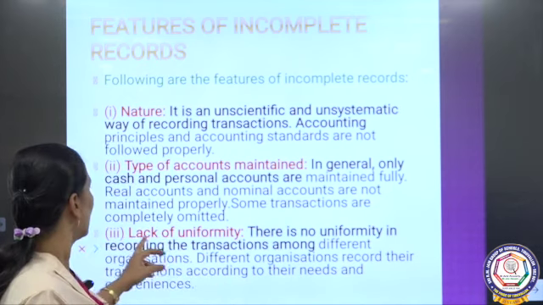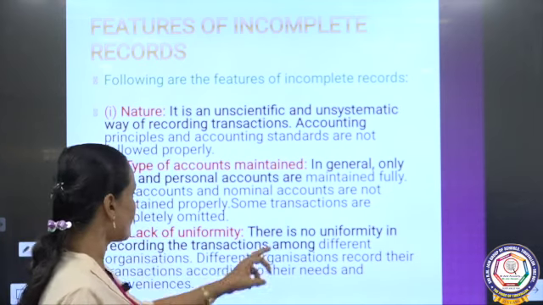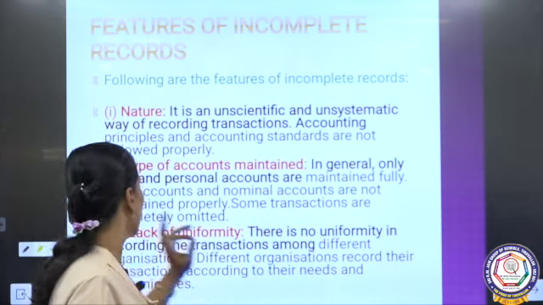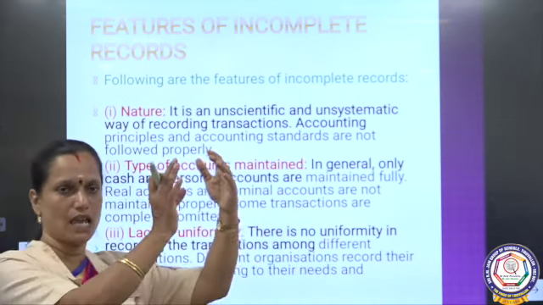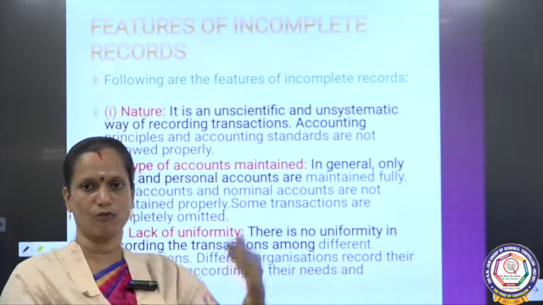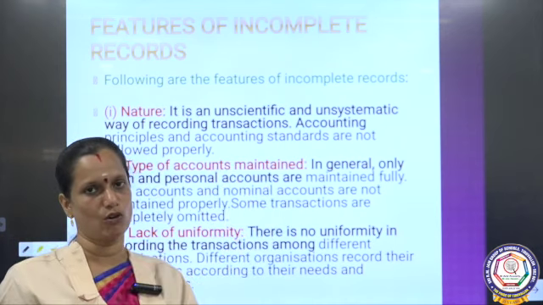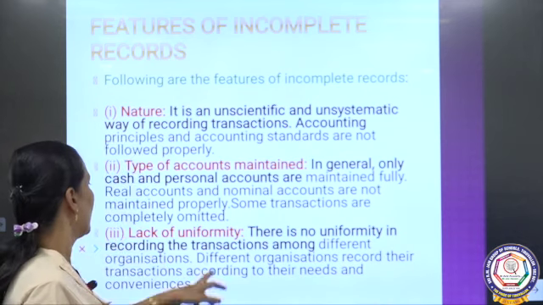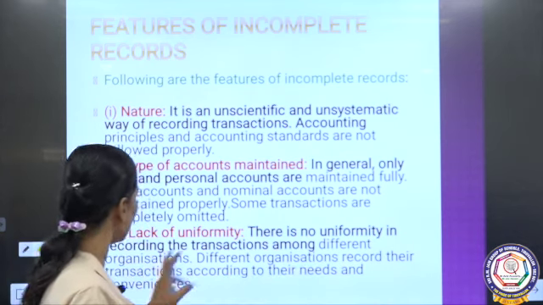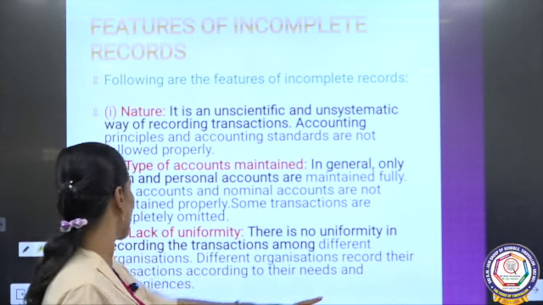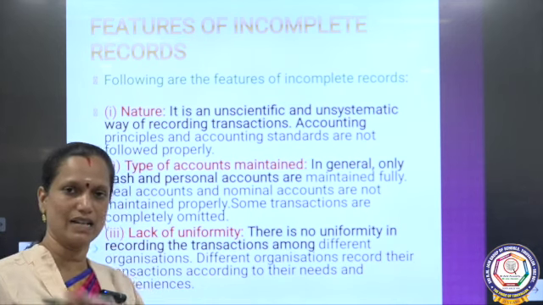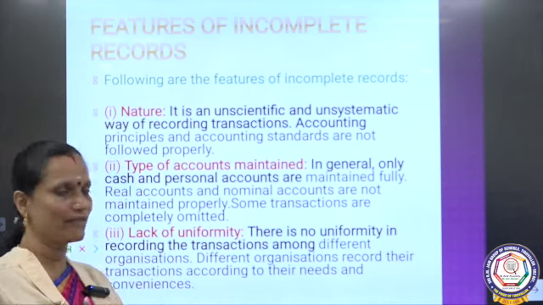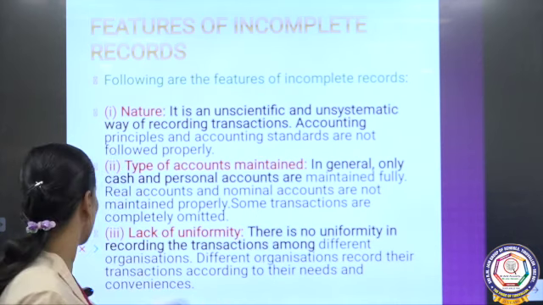And then lack of uniformity. There is no uniformity in recording the transactions among different organizations. The way the double entry system is followed, they will never follow that. As such, whatever they think they will write and keep, that is all. Different organizations record their transactions according to their need and convenience. Whatever convenience they have, whatever need they have, they will write and keep, that is all. They will never maintain proper records.